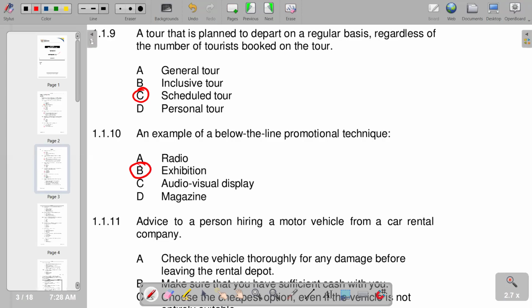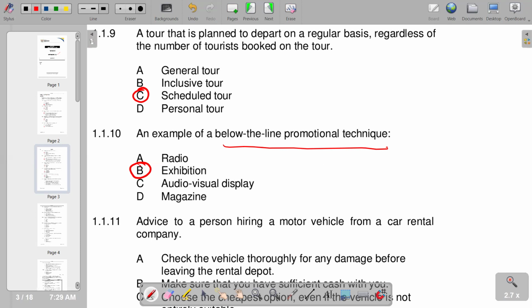So basically, when looking at the below the line promotional technique, it usually targets channels such as direct mail, email, also events are part of the below the line promotional technique. We can also have sponsorship as an example, social media, and digital marketing. So you see that exhibitions is the most appropriate according to the responses that we are given. Basically, they target customers outside of the mainstream focus. So that's the scenario that we have on below the line promotional technique.